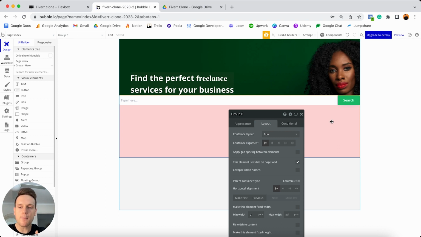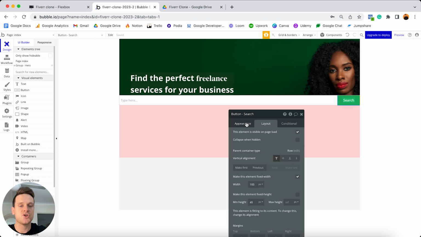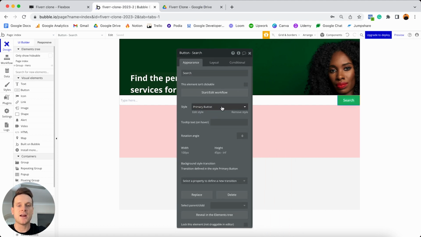However, there's one minor thing I'll just need to change, and that is the borders around the left-hand side of my button here. And so what you'll see is that because the borders of my button are curved around every single edge, these just don't really line up with my input field perfectly. So what I could do is select on my button one last time, jump over to my appearance tab, and I know I just created a style that we're going to reference throughout our entire application. But what I'm going to do is choose to remove this style.